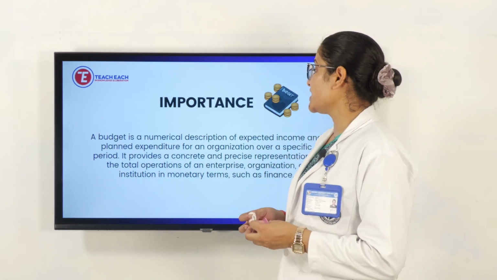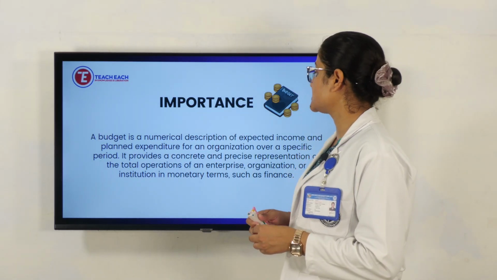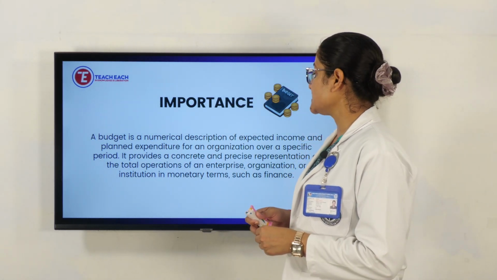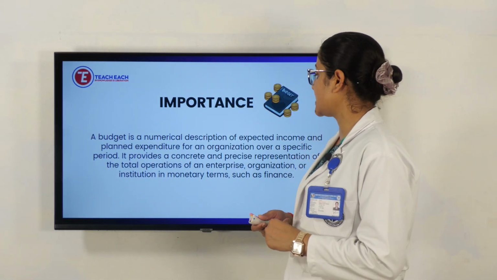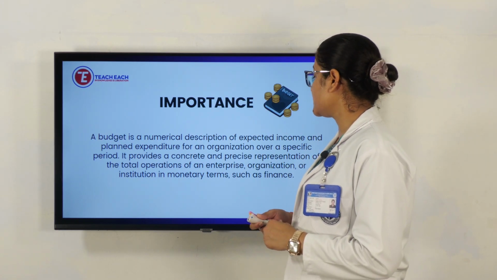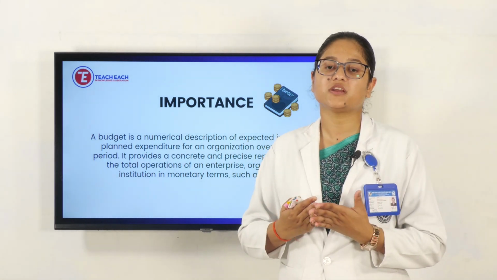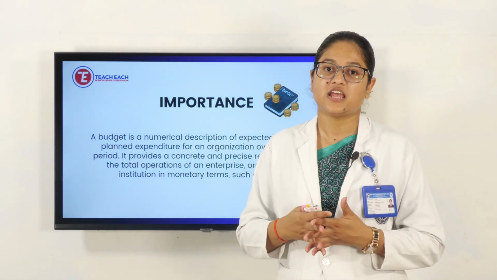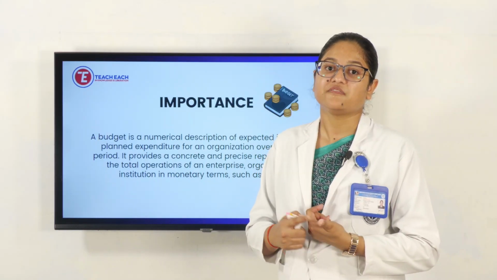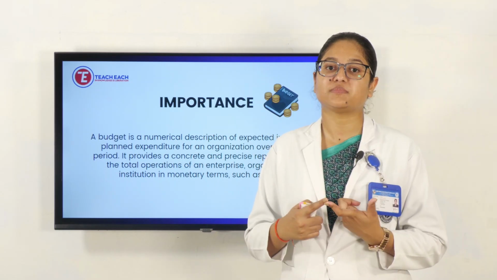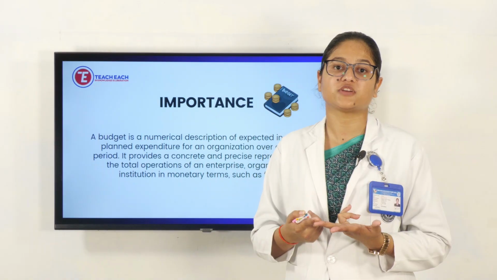A budget is a numerical description of expected income and planned expenditure for an organization over a specific period. It provides a concrete and precise representation of the total operation of an enterprise, organization, or institution in monetary terms, such as finance. If you want to open an organization like a college of nursing, we need a building, and for construction we need money. We need laboratories, mannequins, dummies, articles, and we need money. We need faculties to teach the students, and we need to give them salary.